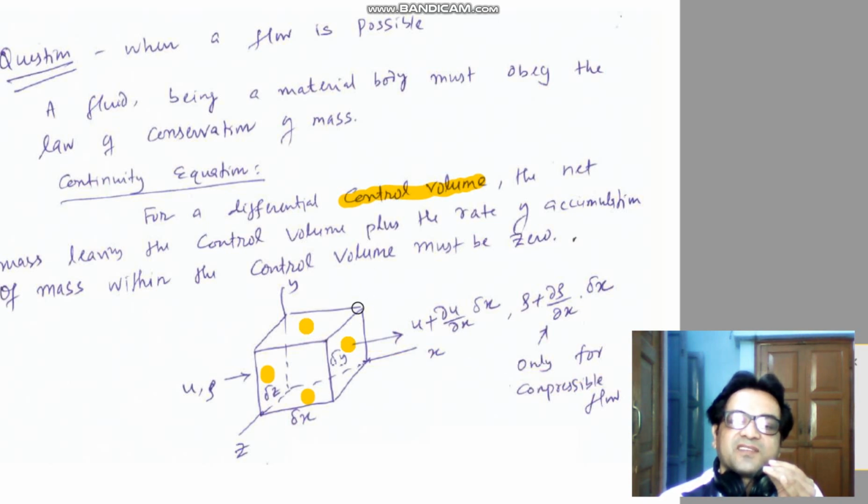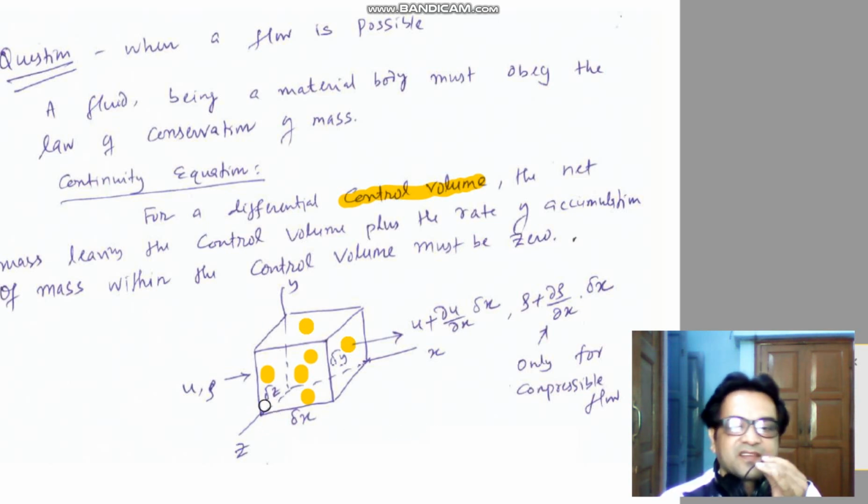Similarly, fluid is entering the fluid element along the z direction on the back surface, and fluid is leaving along the z direction on the front surface. So basically there are 6 faces. Along the x direction we will derive how much mass flow rate is entering and how much is leaving. Similar expressions will apply along the y-axis and along the z-axis.